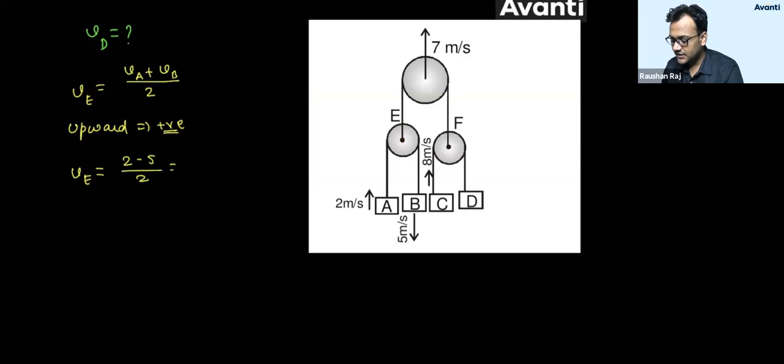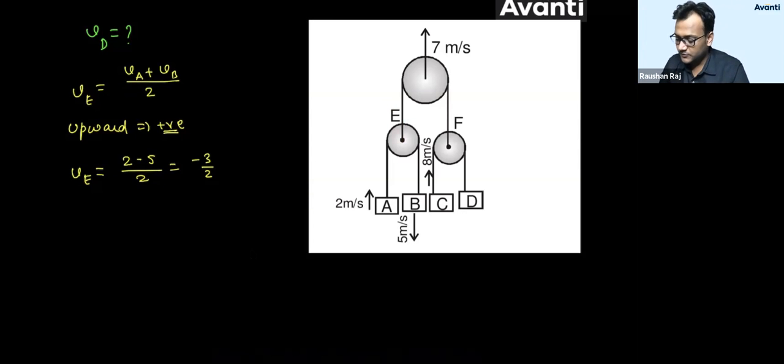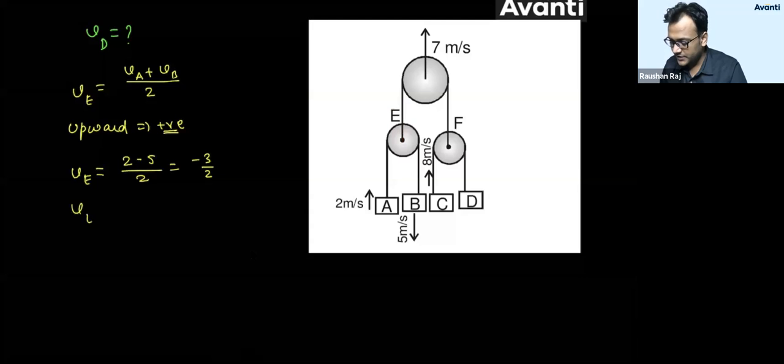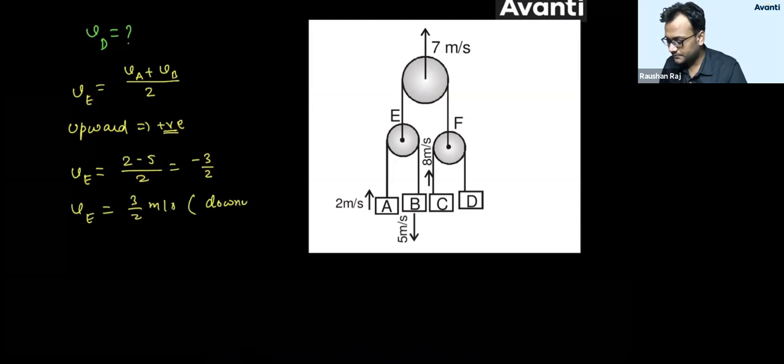So what is the answer? Minus 3 by 2. What is the meaning of minus 3 by 2? That means point E, or the pulley E, will not go up, but it will go down. So I'll say VE will be equal to 3 by 2 meter per second, but the direction is downward.